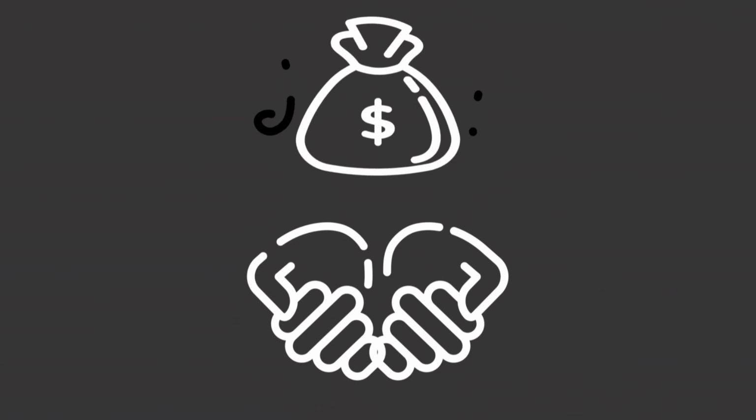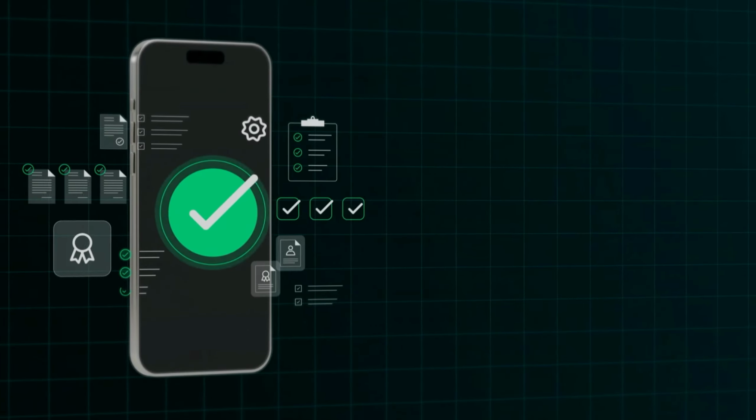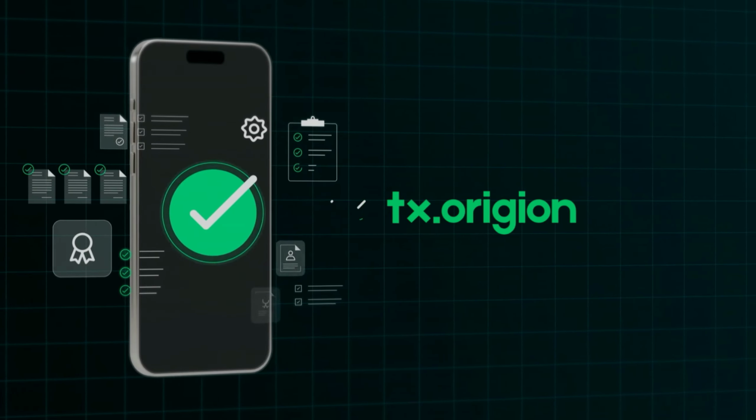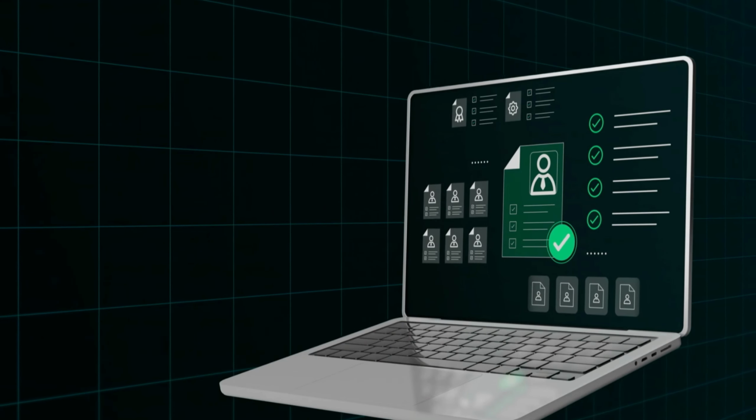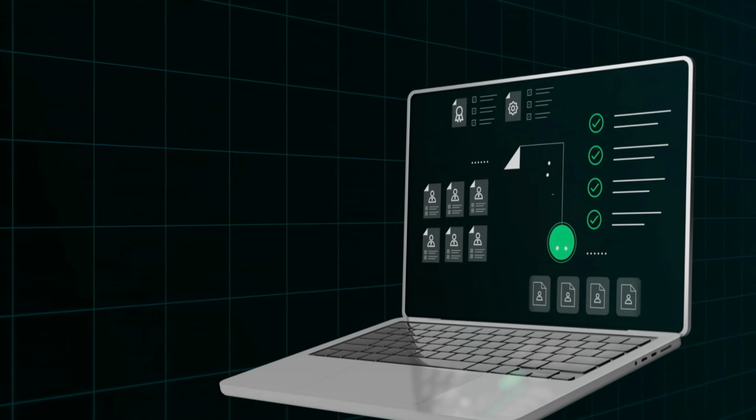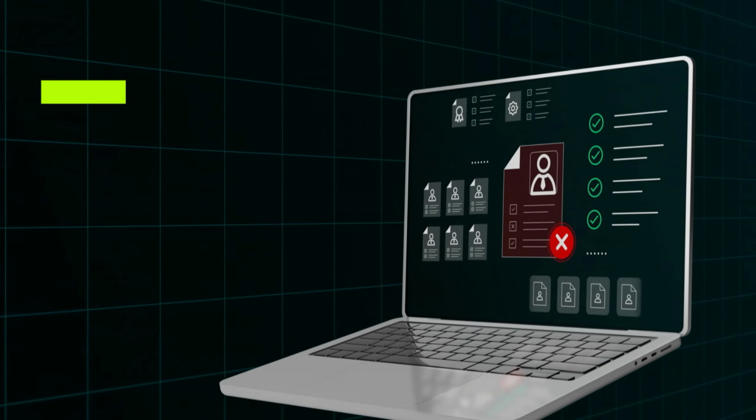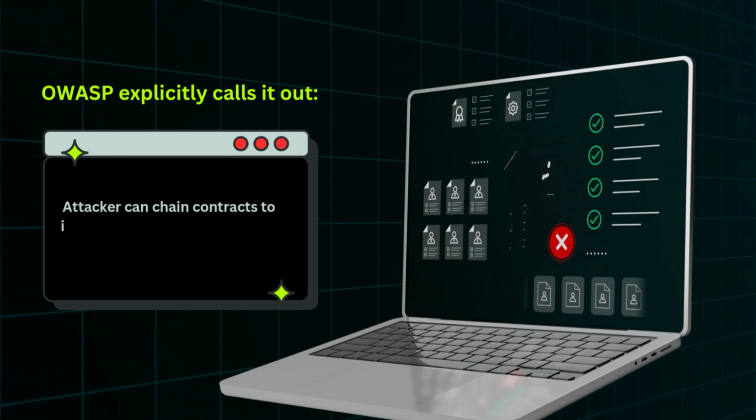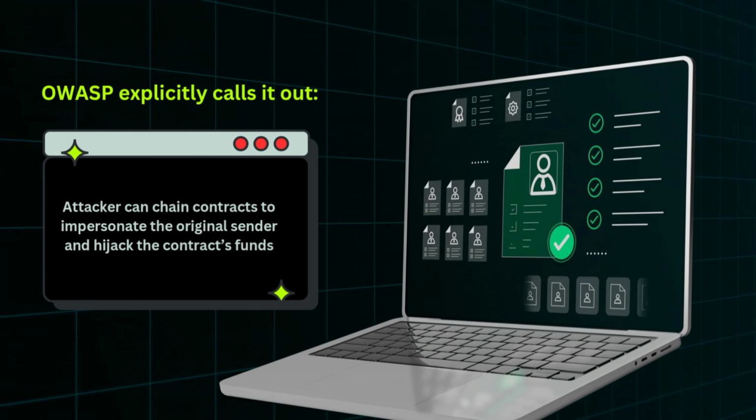Have you ever built a smart contract wallet only to have someone drain all the funds with a clever trick? One common pitfall is using tx.origin for authorization. Security experts warn that relying on tx.origin in permission checks can be a serious vulnerability. In fact, OWASP explicitly calls it out. An attacker can chain contracts to impersonate the original sender and hijack the contract's funds.